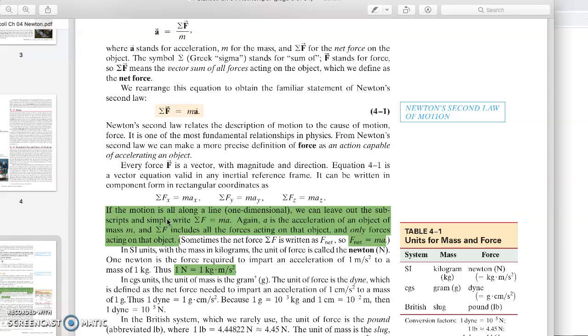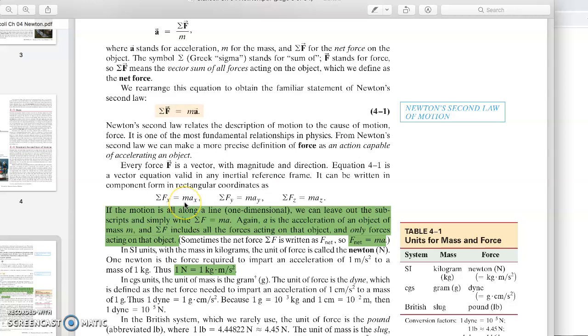Actually, we have forces along the x-axis, we could have forces along the y-axis, and also along the z-axis, but we are not concerned about the third dimension now. In Physics 1, we are only concerned about 2 dimensions. So we could be having forces up and down. We could have the summation f sub y. We could have forces left and right.